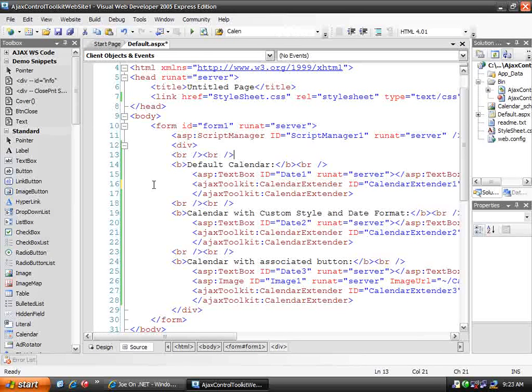And that's it. It's that easy to customize your ASP.NET AJAX enabled user interface to include simple date input using the calendar extender control that ships as part of the Microsoft AJAX Control Toolkit.